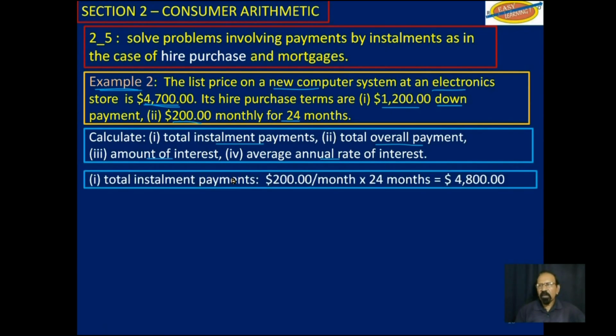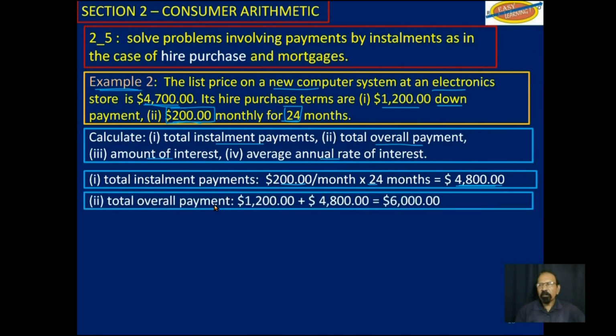So total installment payments, very easy. If you are paying $200 a month for 24 months, just multiply the 200 by 24, and you get $4,800 payments by installment. Your overall payment will be your down payment, plus, of course, your installment payments. You add that up and you get $6,000.